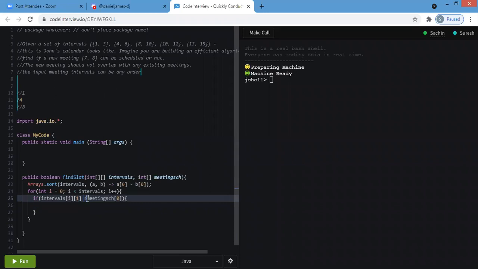If it is greater, at that time we will break.